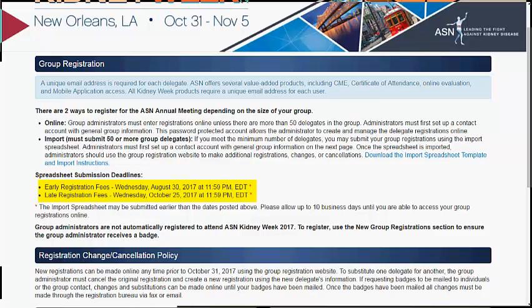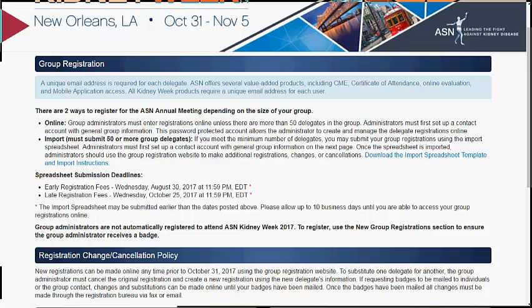In order to receive the late registration fees, the spreadsheet and payment must be submitted by Wednesday, October 25, 2017 at 11:59 p.m. Eastern United States Time. The import spreadsheet can be submitted earlier than the dates posted here. Please allow up to 10 business days until you are able to access your group registrations online.